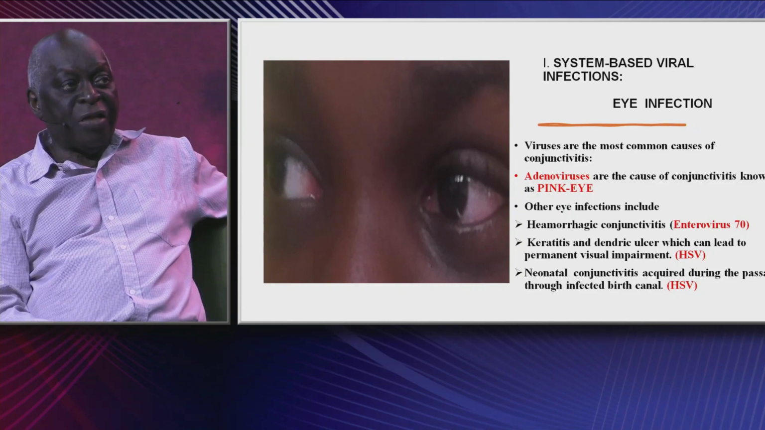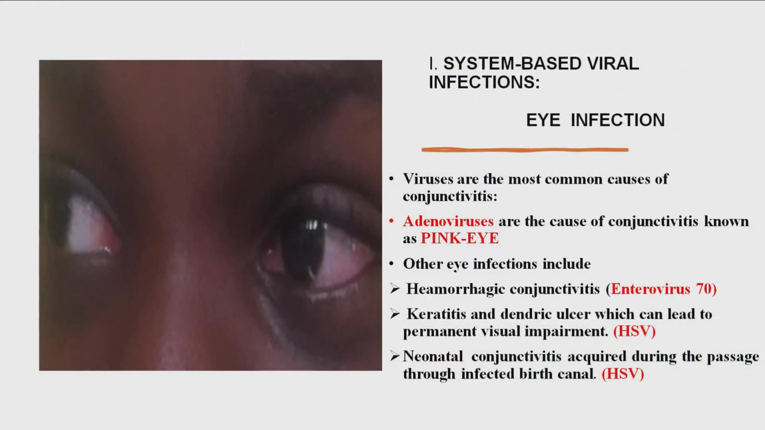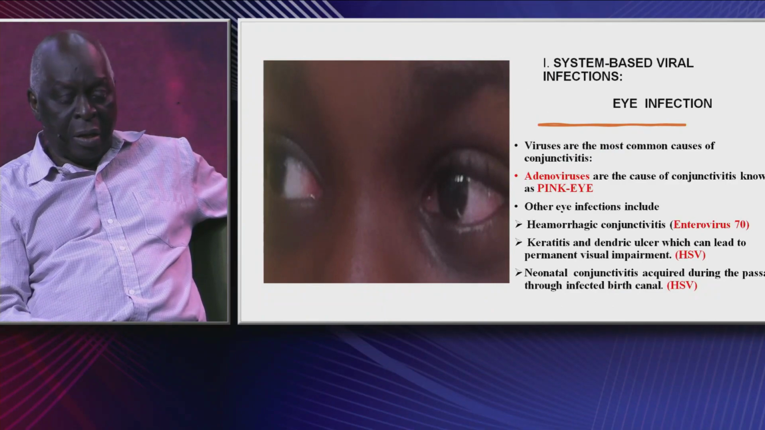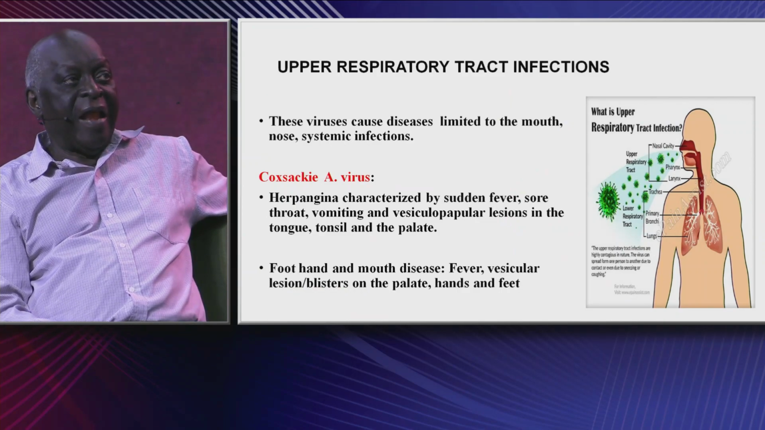Other eye infections include those caused by enterovirus 70: hemorrhagic conjunctivitis, keratitis, and dendritic ulcer, which can also lead to permanent visual impairment. This is also caused by herpes simplex 1. And again, neonatal conjunctivitis, which is acquired during the passage of the baby through the birth canal during delivery.